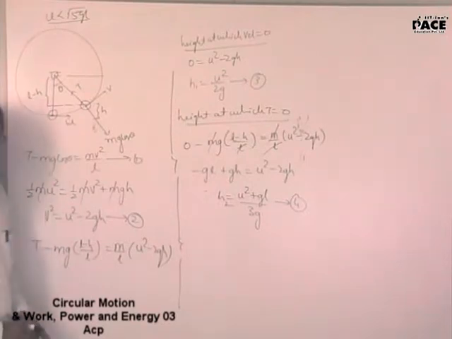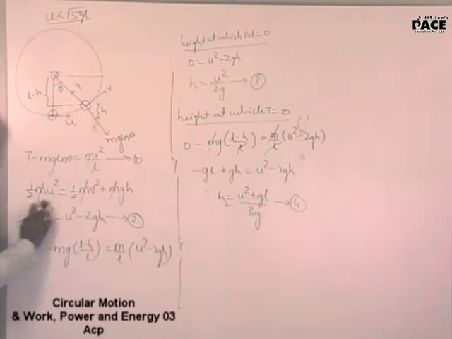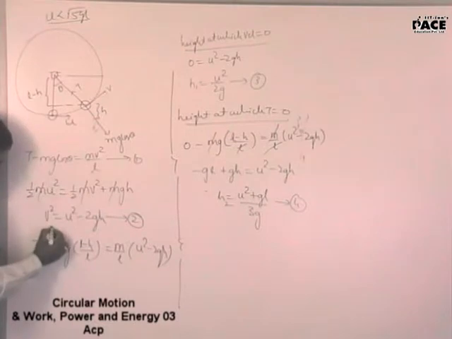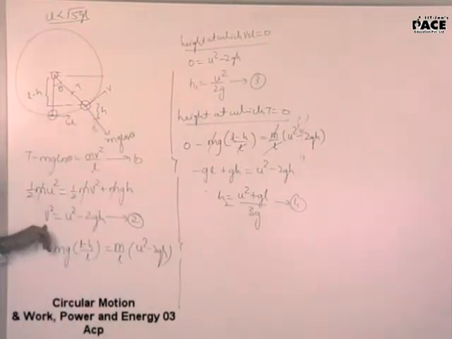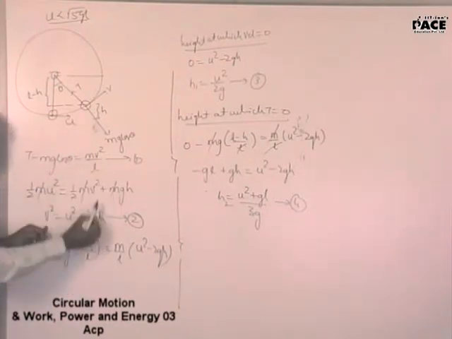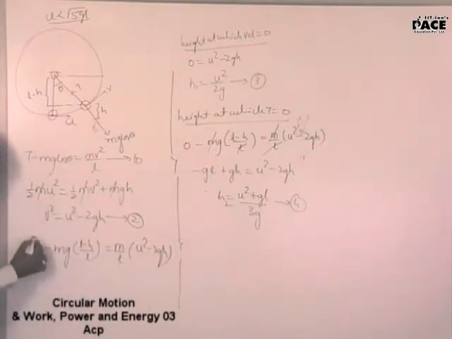These are the two things that can happen. See what I have done. First equation I have written: tension minus mg cos theta provides the centripetal force. Second equation: I conserved the total mechanical energy at these two points. Total energy will be kinetic plus potential here. I used this equation to find the height at which velocity becomes zero. Then I substituted for cos theta in this equation, and v from this equation, and I got this relation. I used this equation to find the height at which tension becomes zero. That is what I have done till here.